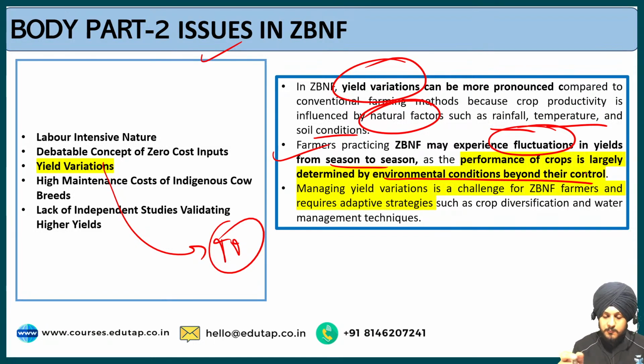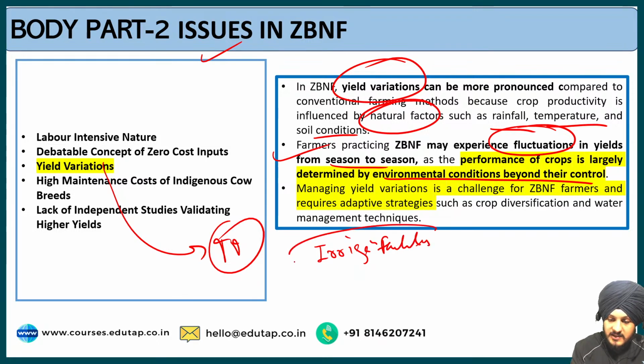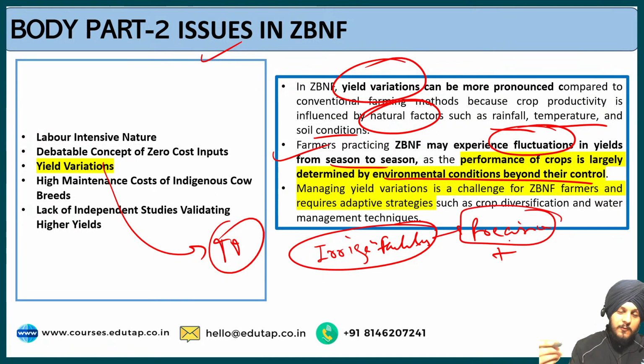The meaning of this point is that zero budget natural farming does not promote advanced irrigation facilities such as precision farming, precision agriculture, all those advanced facilities that improve the efficiency of the agriculture field.